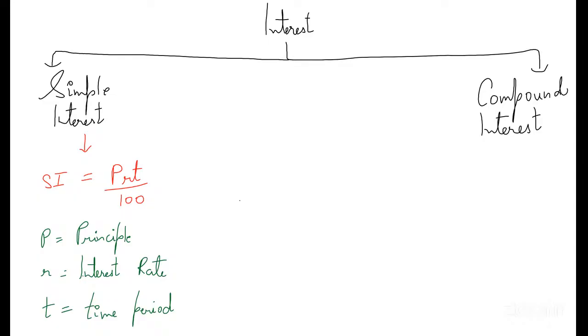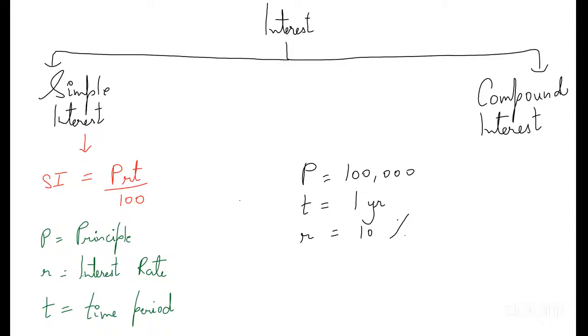Let's make an example. Suppose I have a principal of 1 lakh, T is 1 year, R is 10%. First we'll calculate the SI.